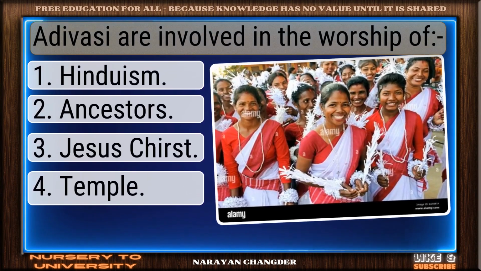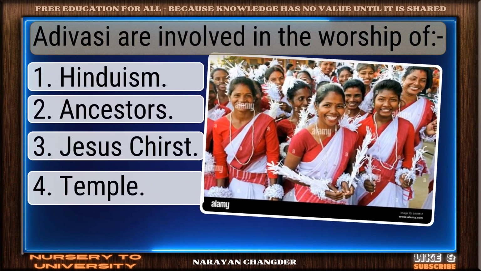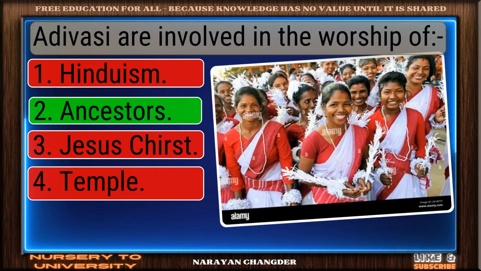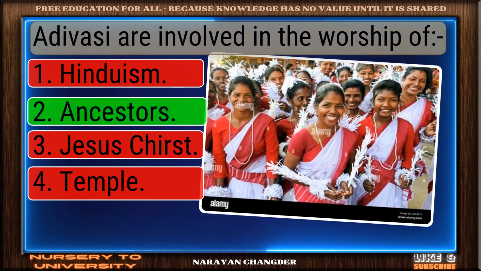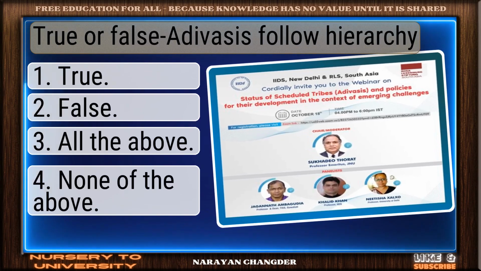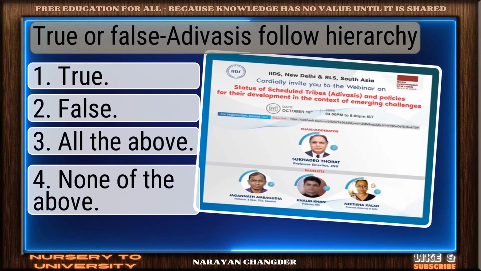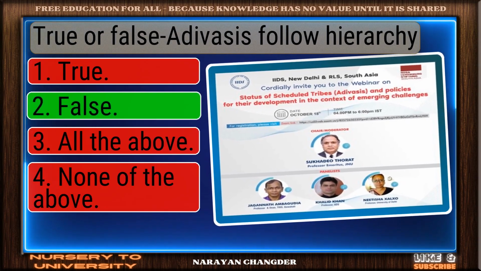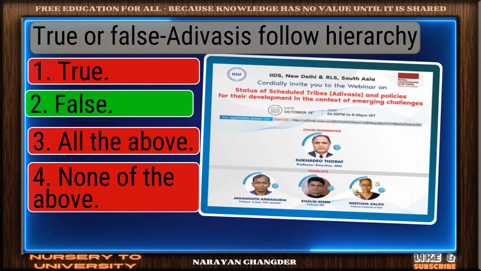Question number 54. Adivasis are involved in the worship of. Strong choice. Ancestors is the right answer. Question number 55. True or false, Adivasis follow hierarchy? Well done. False is the right choice.